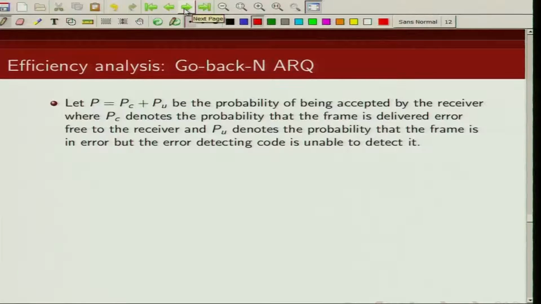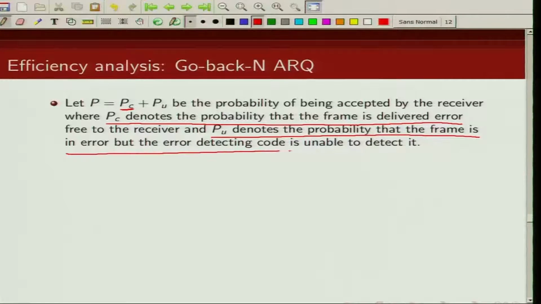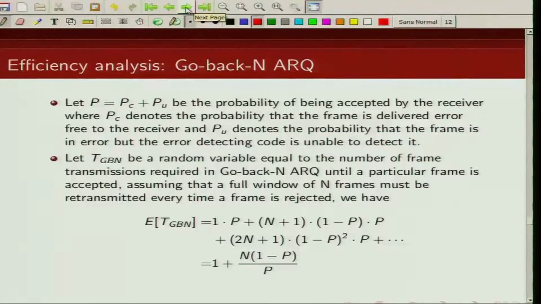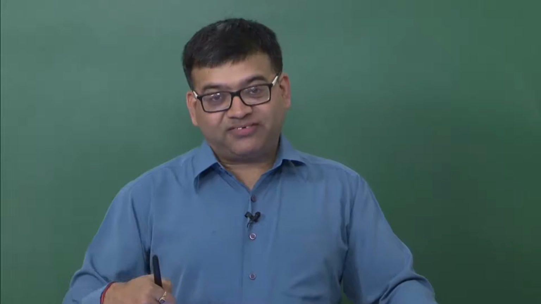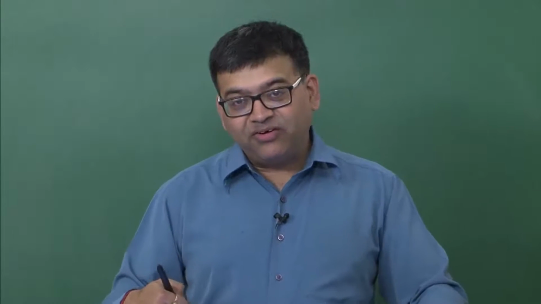Now let us compute the throughput for go back N. Again here P sub C denotes the probability that the frame is being received error free at the receiver, and P sub U denotes the probability that the frame is in error but the receiver is unable to detect it. So a packet will be accepted with probability P. Now here for the analysis we are considering the worst case scenario. And what is the worst case scenario? We are assuming that the error happens in the beginning of the block.